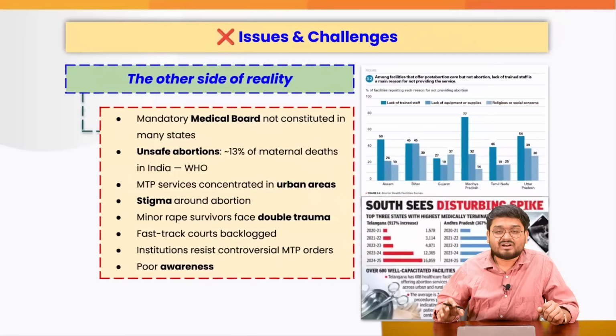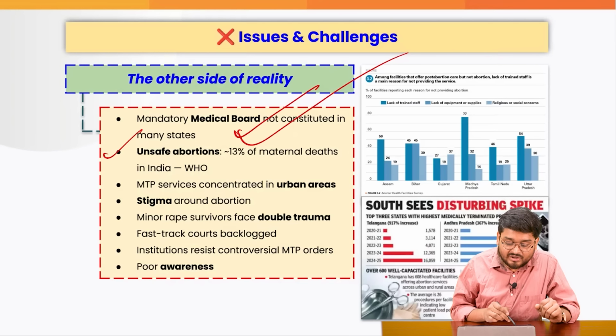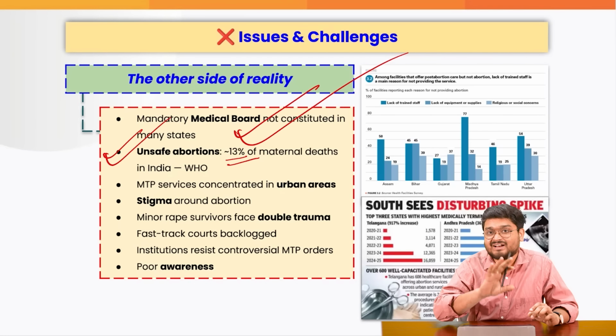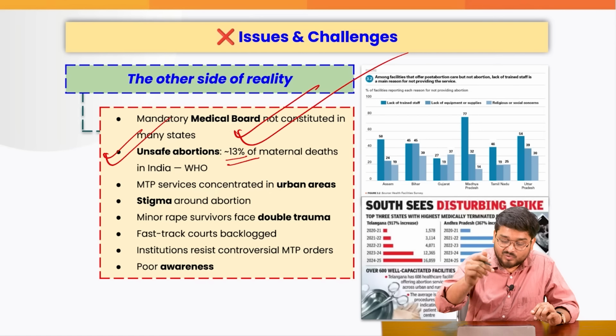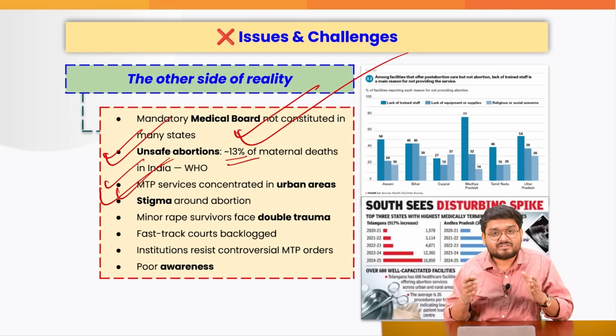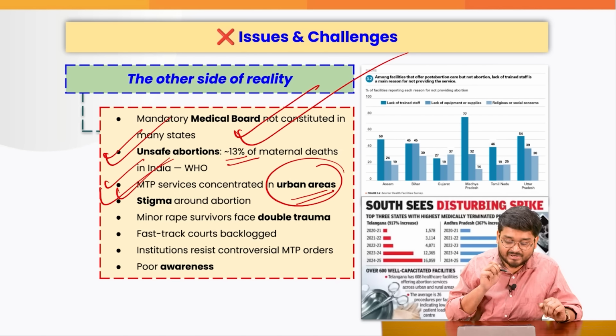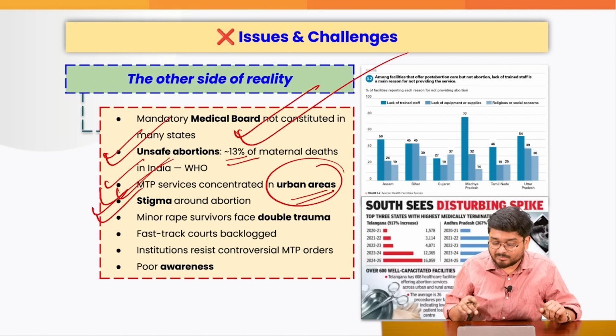So that is where we see there are some other issues also. For example, in many states, medical boards are not yet constructed. Also, according to WHO, India accounts for 13% of the maternal deaths in the country. Why? Because they go actually for unsafe abortions. The MTP services of abortion are not well established in rural areas. They are only found in urban areas. There is a stigma around abortion.